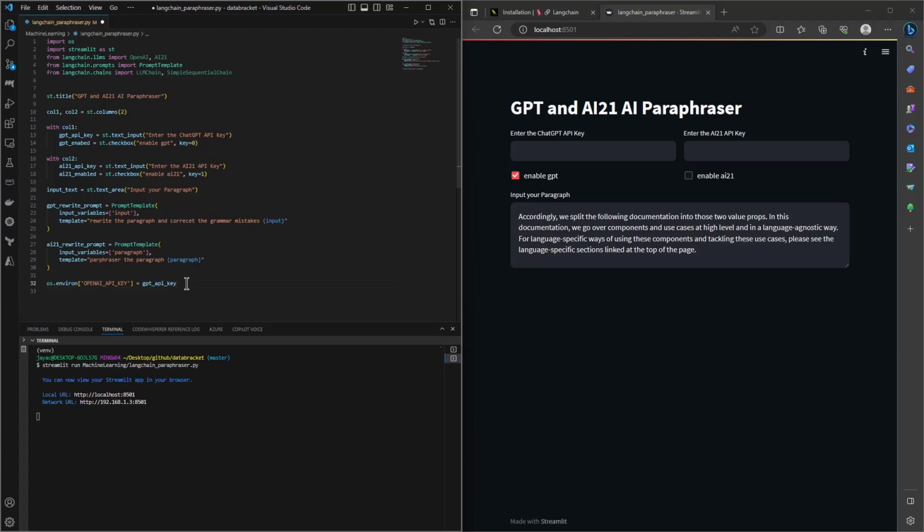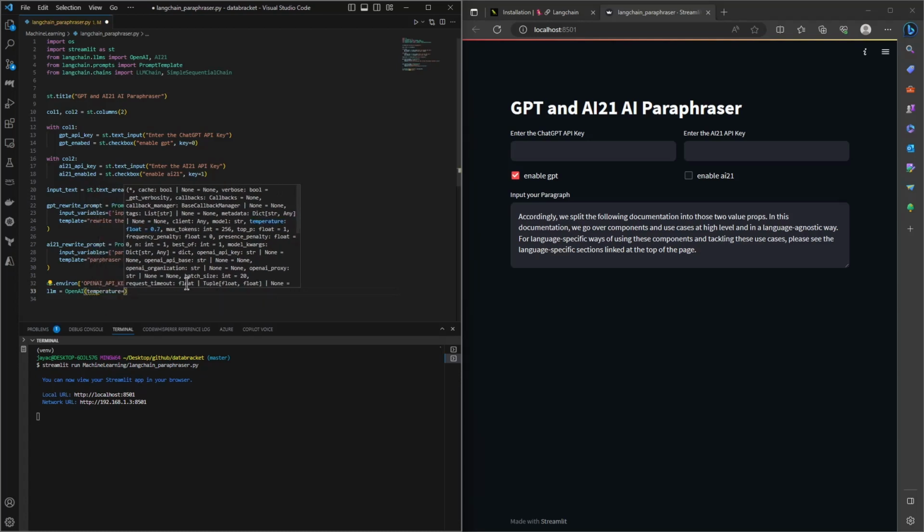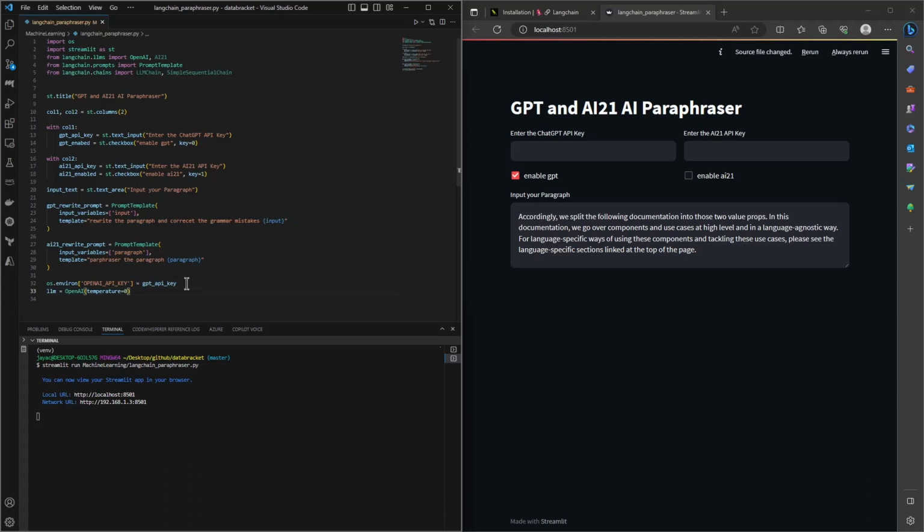So this is good, and we can simply run the LLM by calling OpenAI, and the API key is already passed to the OpenAI method. So we just have to pass the temperature. Temperature is nothing but how random you want your responses to be, and you'll get a variety of answers if you increase the temperature. So it ranges from 0 to 1. You can add 0, or you can add 0.9 if you want to introduce more randomness to your responses. Or if you keep it 0, it will give you accurate results, and it needs a little time for the model to write your response. So this is good for now. So let's run this.